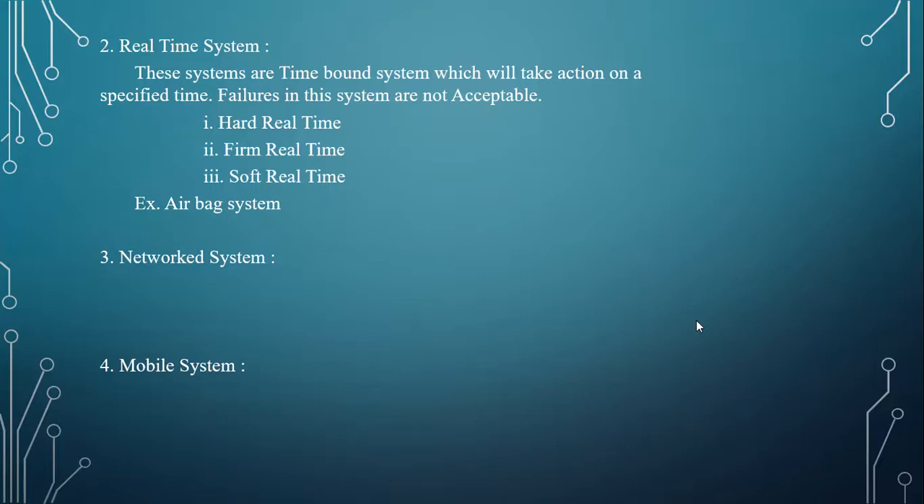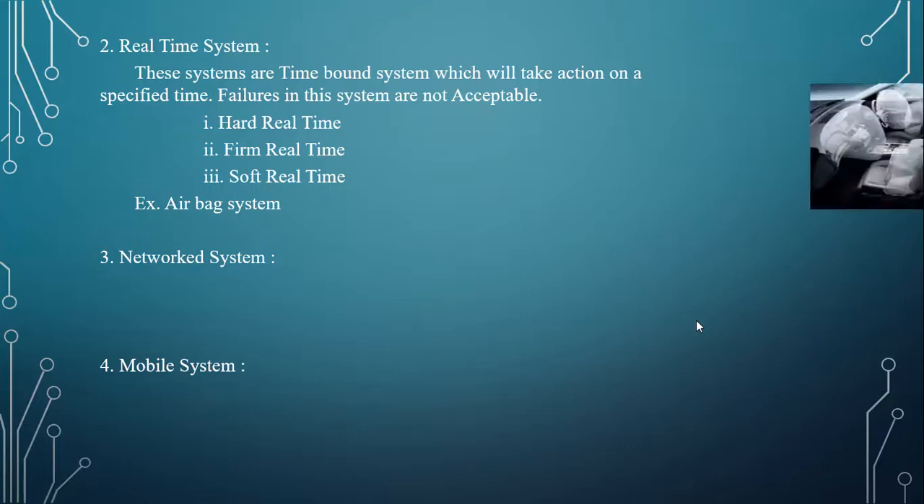In hard real-time systems, the system should meet the deadline. Any failure is not acceptable. Examples are critical applications. Firm real-time applications are similar to hard real-time applications but differ in economic properties. Soft real-time systems can have tolerance in meeting their deadline. An example of this is the airbag system.